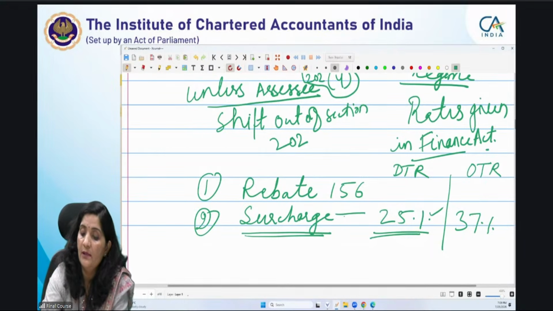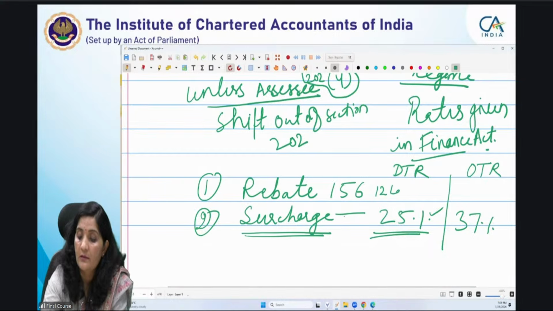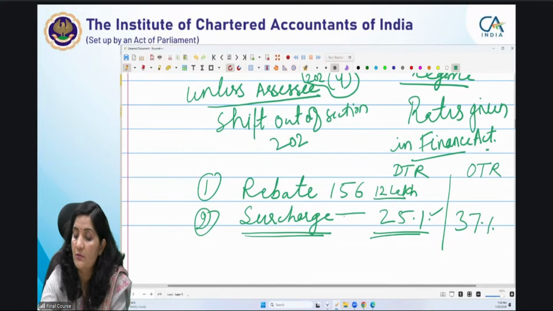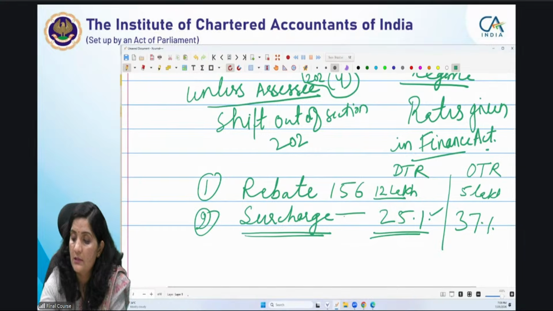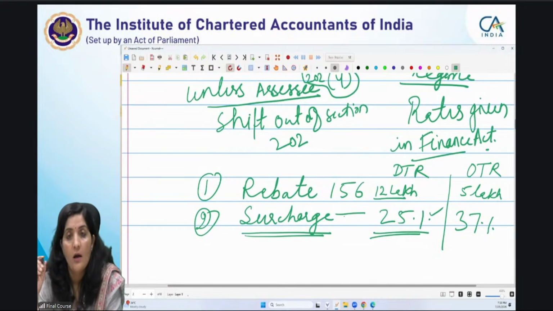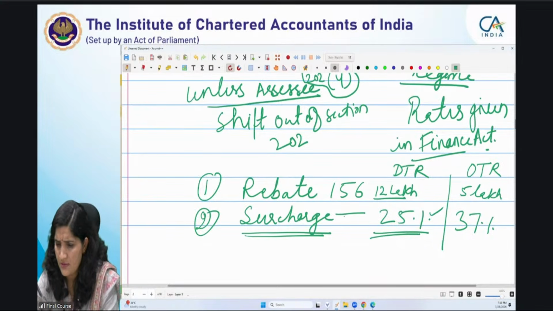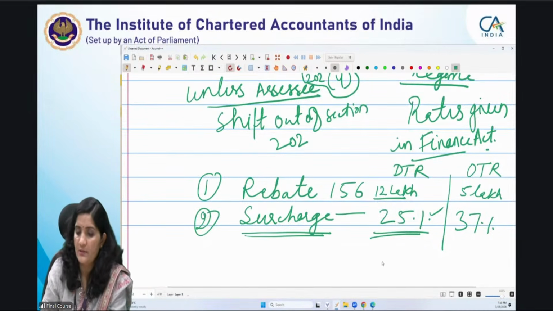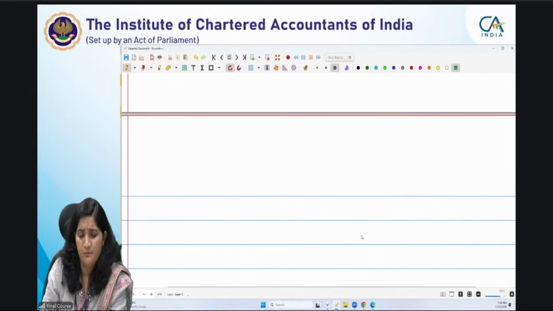Rebate, total income does not exceed 12 lakh. यहाँ पे if total income does not exceed 5 lakhs. ठीक है. Of course, whatever will be the tax liability or 60,000 rupees, whichever is lower, is allowed as your rebate. And OTR में again 12,500, or the tax liability, whichever is lower, is allowed as your rebate, right? 12,500. This is the major difference जो आपको बताना चाह रही हूँ. Because this is a minor point, of course, बहुत छोटा सा point है. But it is very essential. जो बच्चे कॉमनली मिस्टेक कर देते हैं.